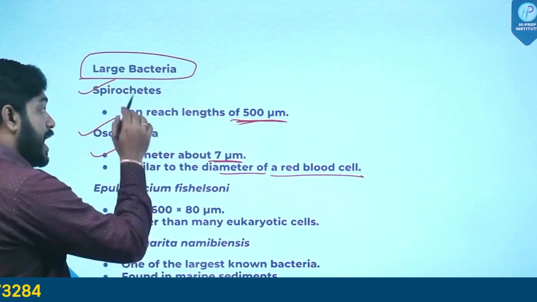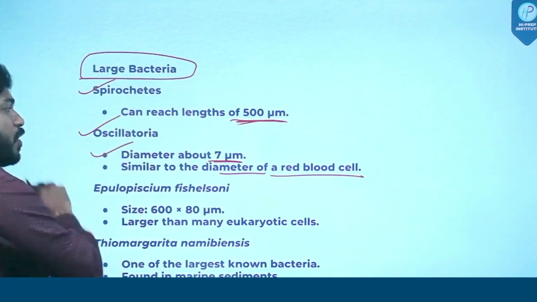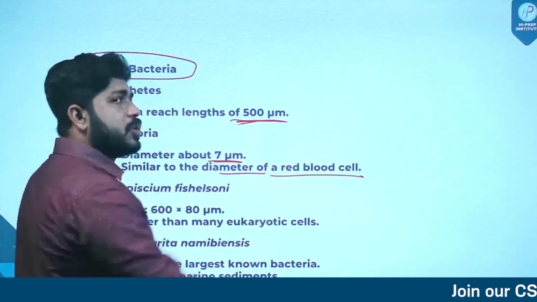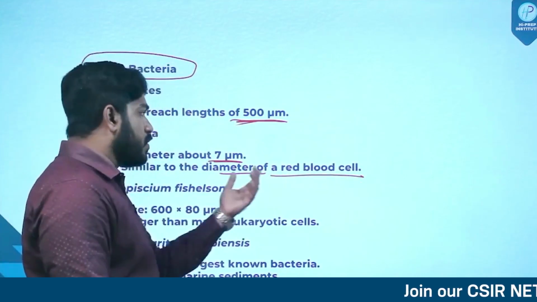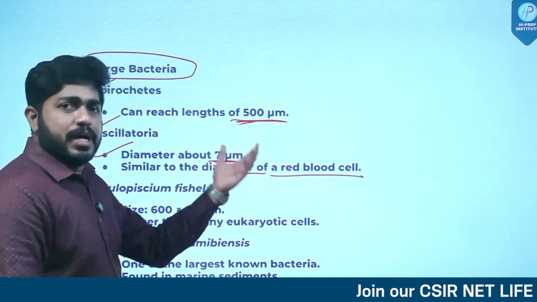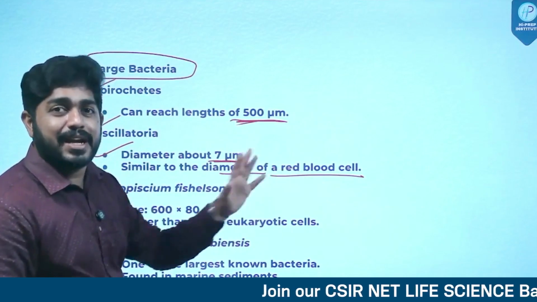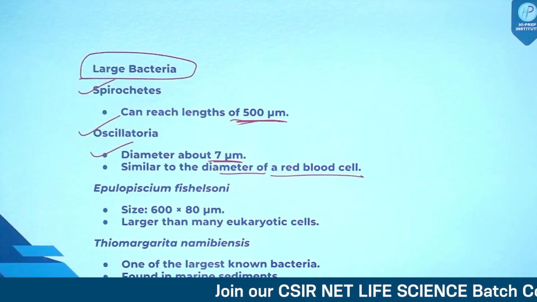They are as big as red blood cells, or RBC.